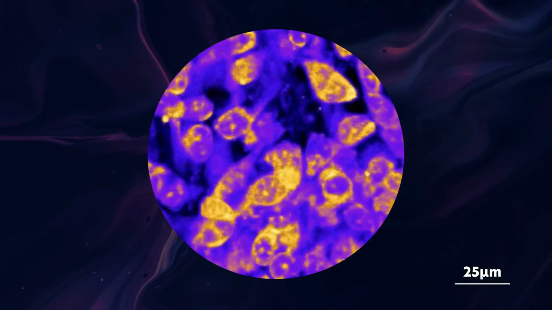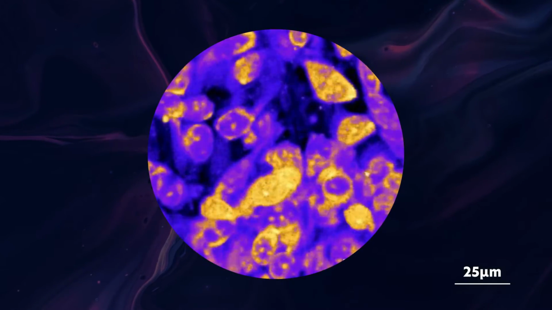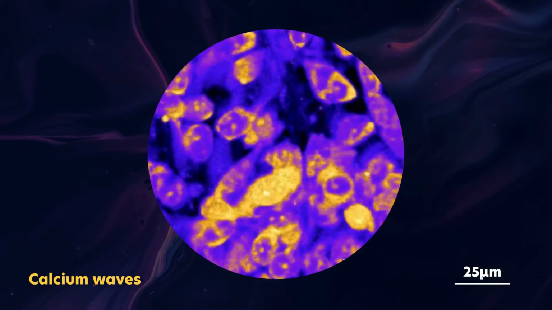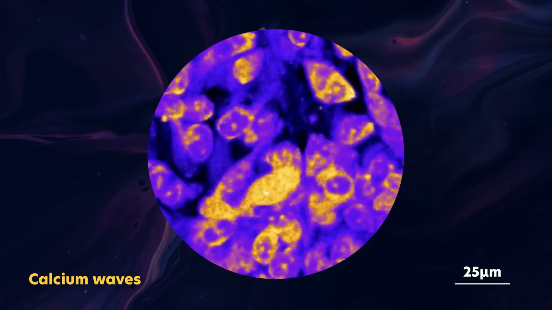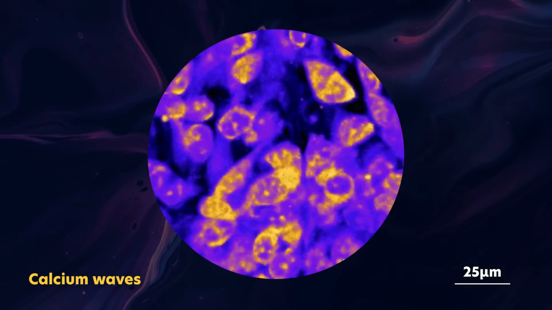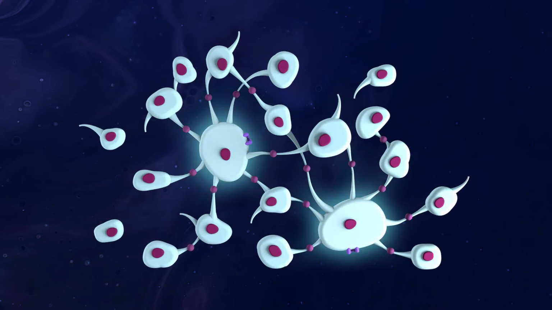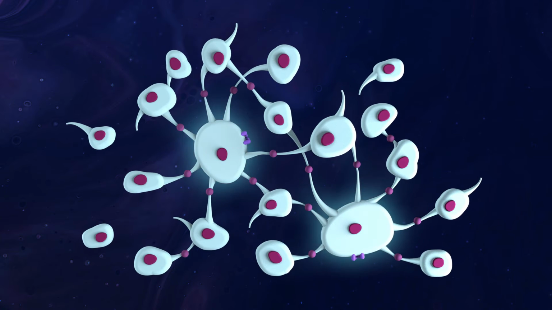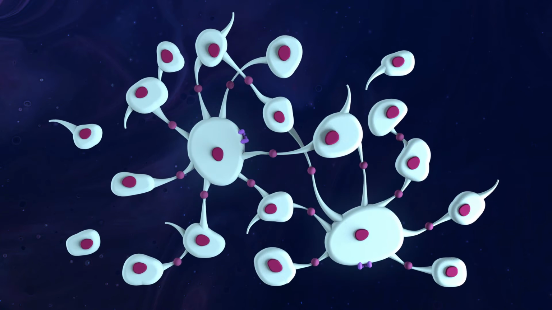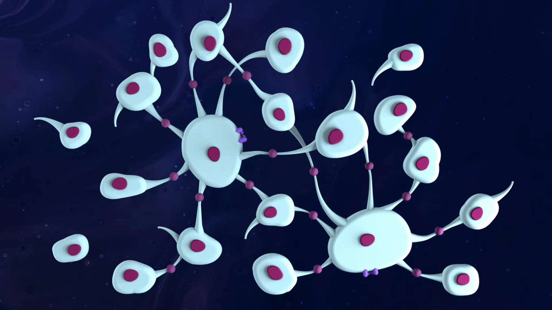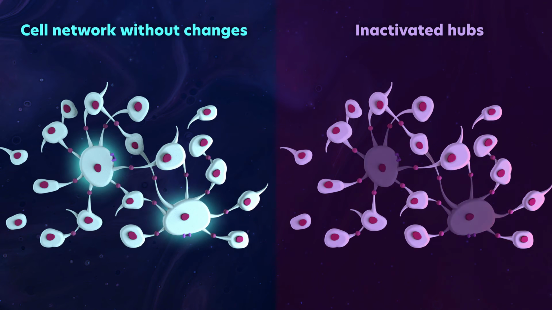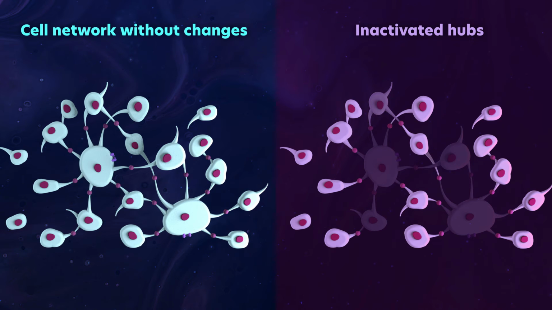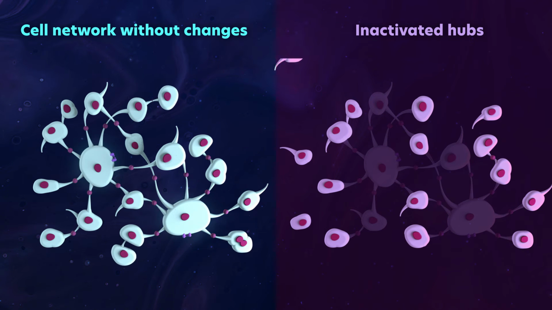In addition, some glioblastoma cells can generate rhythmic calcium waves in the tumor cell network that constantly stimulate the tumor cell network, similar to a pacemaker, and without input from neurons. These periodically active cells are particularly well connected and are the hubs of the tumor cell network. They represent the Achilles heel of glioblastomas. If you remove or inactivate them, the tumor cell network is no longer functional, and the tumor can no longer grow properly.